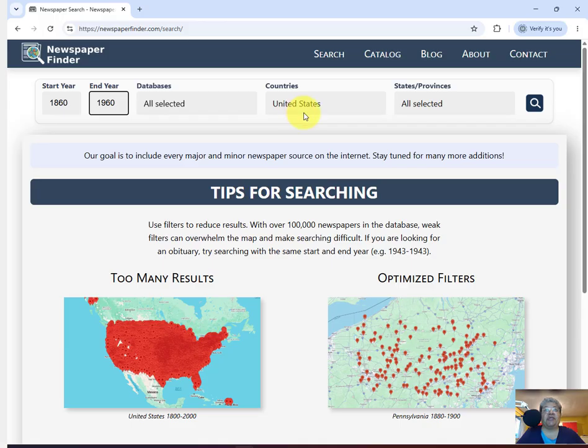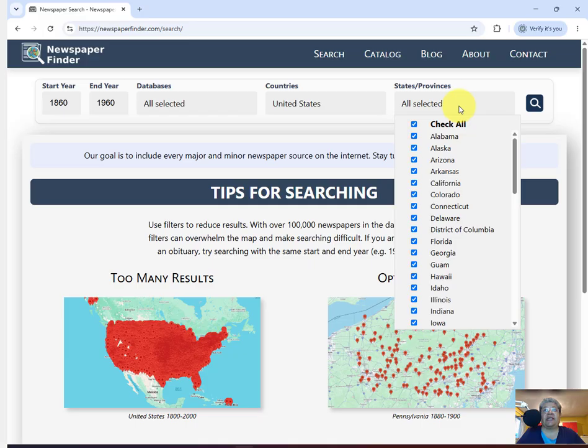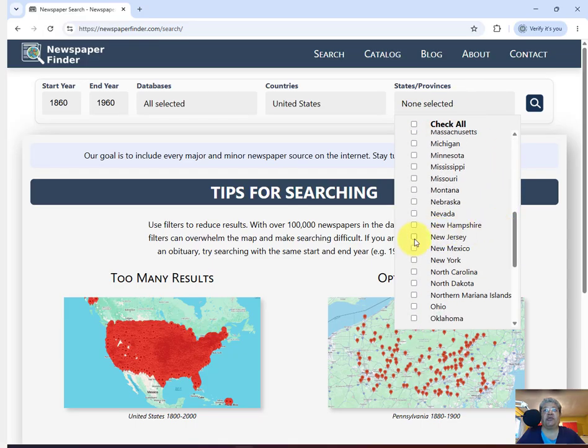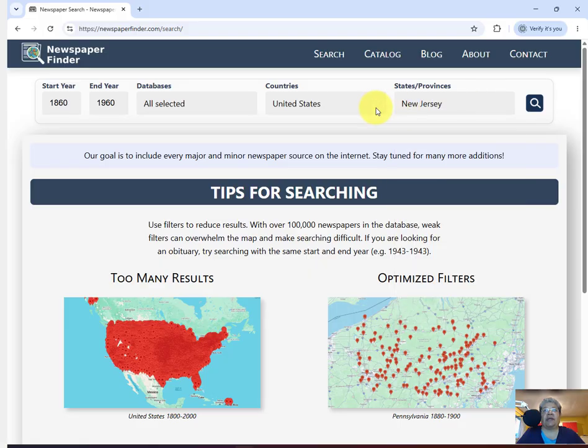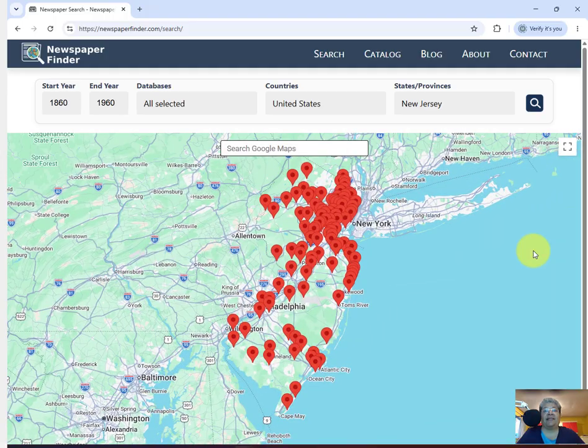I'm going to leave the country as the United States. And here's the good part. State provinces within the United States, I'm going to uncheck all of them, scroll down, and get to New Jersey. So that is now my search. I'm going to hit the search button and there you go.